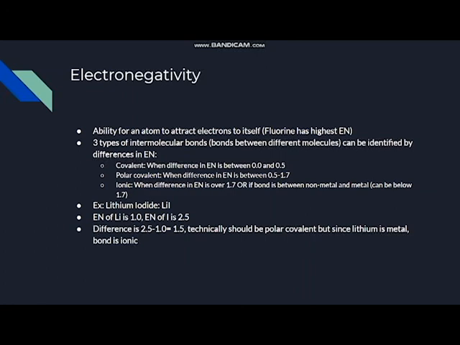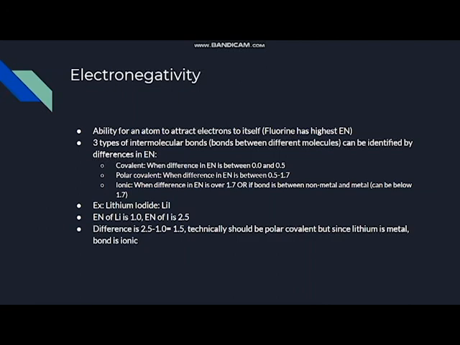Covalent bonds are when the difference in electronegativity is between 0.0 and 0.5. Polar covalent is when the difference is between 0.5 and 1.7, and ionic is either when the difference is over 1.7, or the bond is between a non-metal and a metal. This means that for a non-metal and a metal, if the electronegativity difference is below 1.7, it is still considered ionic.